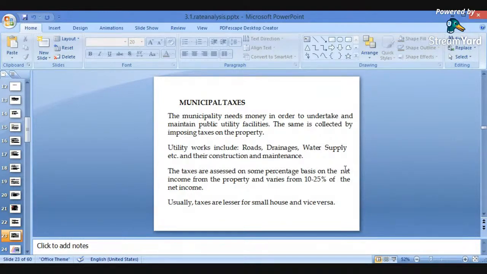Usually taxes are lesser for small houses and vice versa. Usually for small houses there will be a little bit less tax as compared to different types of structures. For heavy structures, the taxes will be more as compared to the small buildings, that is, the residential buildings.